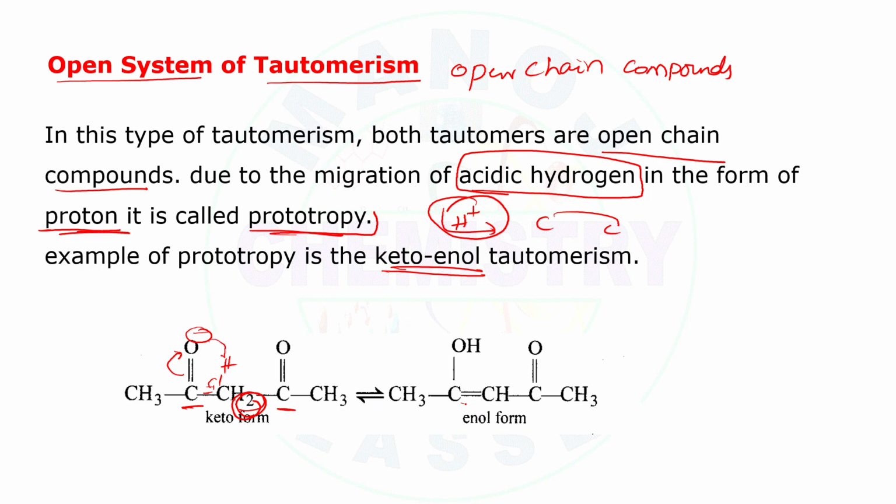Here is the double bond, and here the single bond. The double bond is nothing but "ene", and the alcohol is nothing but "ol". So ene plus ol gives rise to the enol form. This is the best example of keto-enol form, which gives what we call prototropy. It is the best example of prototropy.